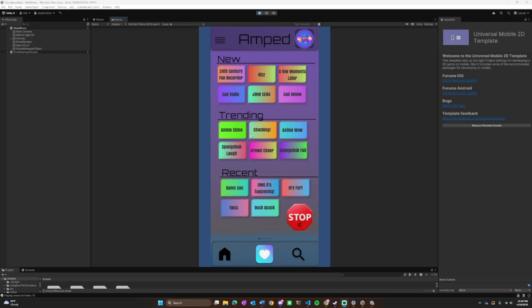So that's my app. Just to show really quick, you just click a button.